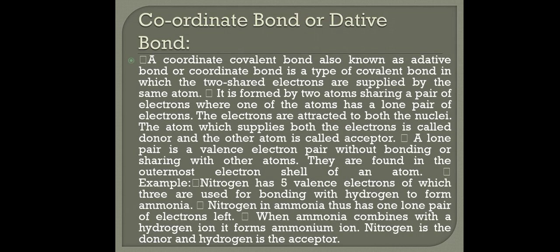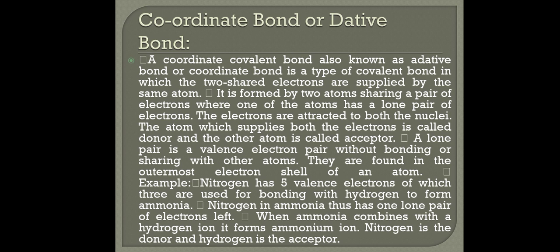Next bond is coordinate bond or dative bond. A coordinate covalent bond, also known as a dative bond or coordinate bond, is a type of covalent bond in which the two shared electrons are supplied by the same atom. It is formed by two atoms sharing a pair of electrons where one of the atoms has a lone pair of electrons. The electrons are attracted to both the nuclei. The atom which supplies both the electrons is called donor and the other atom is called acceptor.